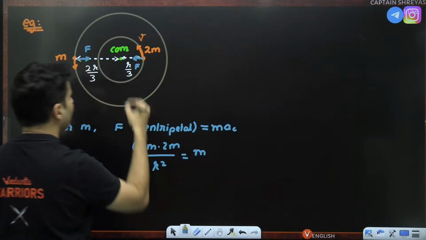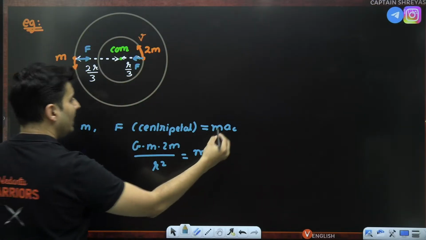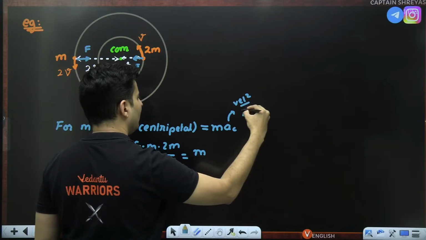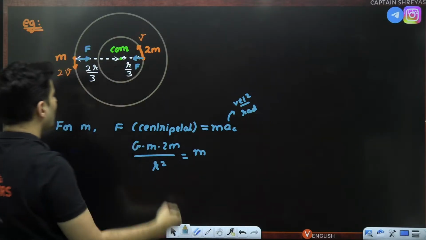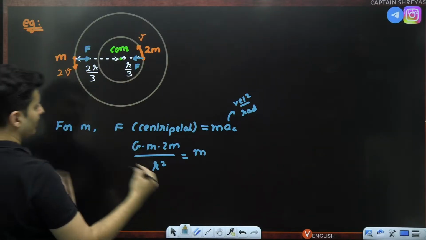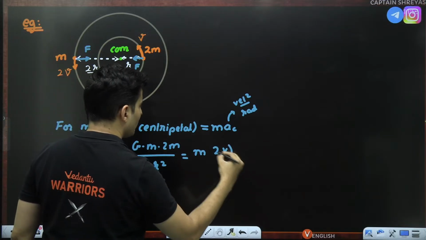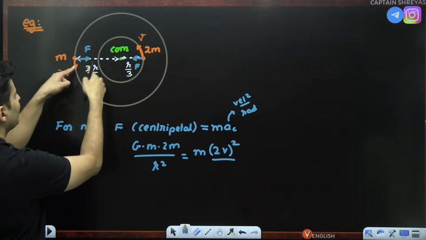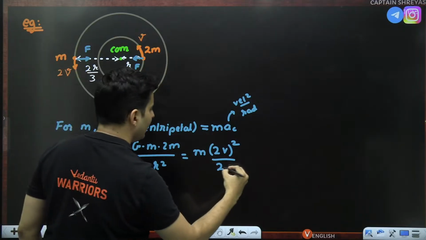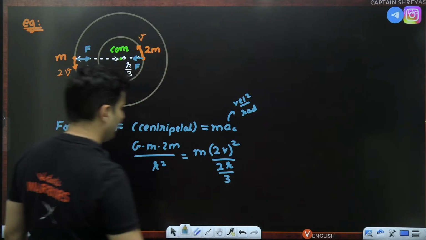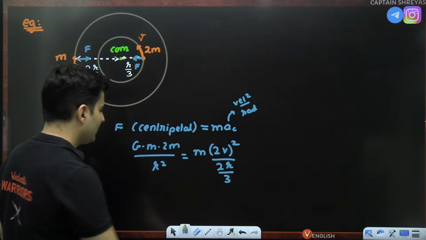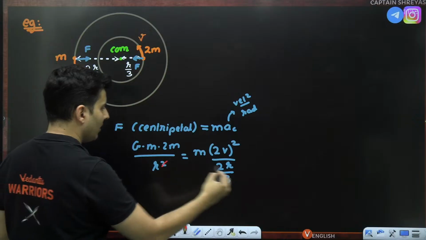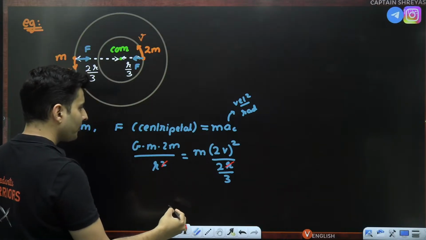Mass considered is m. Centripetal acceleration, remember, is velocity squared divided by the radius. What is the velocity of mass m? It is actually 2v. So (2v) squared divided by the radius. Radius of the circle is 2R by 3. Okay. You can see a few of the things will at least get cancelled, like this R over here and this R over here. Okay.